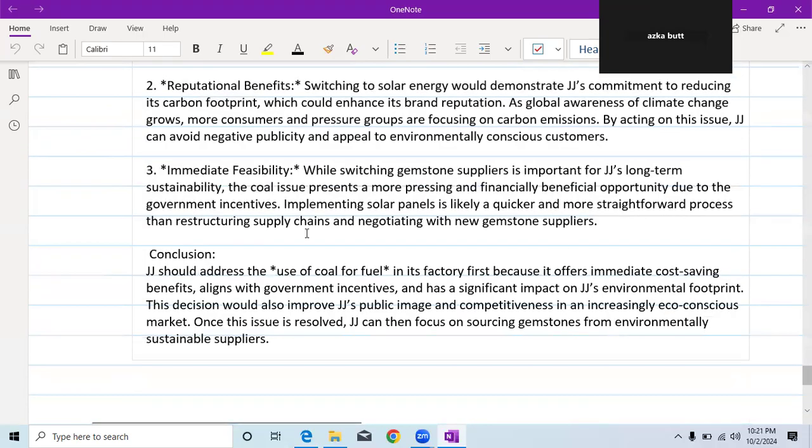And my conclusion: JJ should address the use of coal for fuel in its factory first because it offers immediate cost saving benefits aligned with government incentives and has a significant impact on JJ's environmental footprint. This decision would also improve JJ's public image and competitiveness in an increasingly eco-conscious market. Once this issue is resolved, JJ can then focus on sourcing gemstones from environmentally sustainable suppliers.